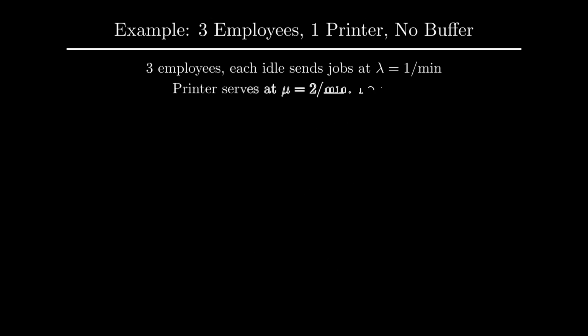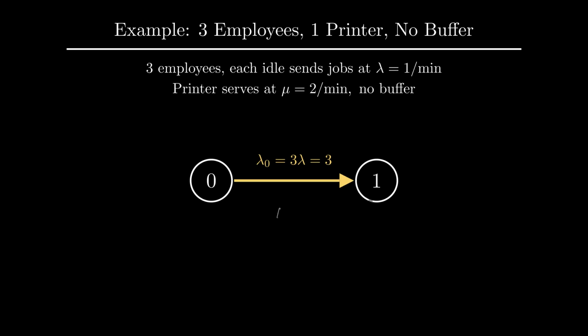A printer is shared by 3 employees. Each idle employee submits jobs at rate 1 per minute. Service rate is 2 per minute. There is no buffer, so the system holds at most 1 job. Here is the chain. From state 0, all 3 employees are idle, so the arrival rate is 3 lambda. From state 1, only 2 employees remain idle. The third is in the system, so the rate is 2 lambda.